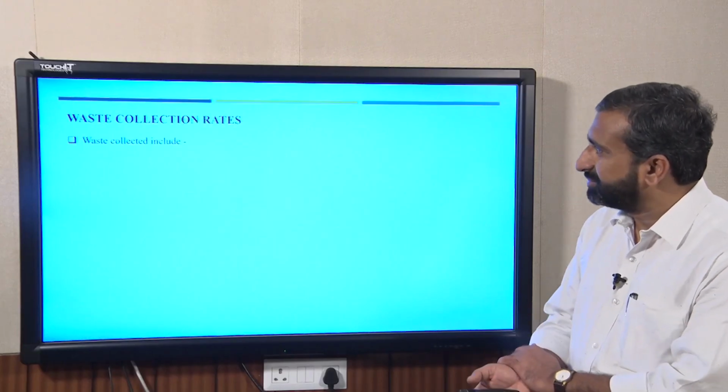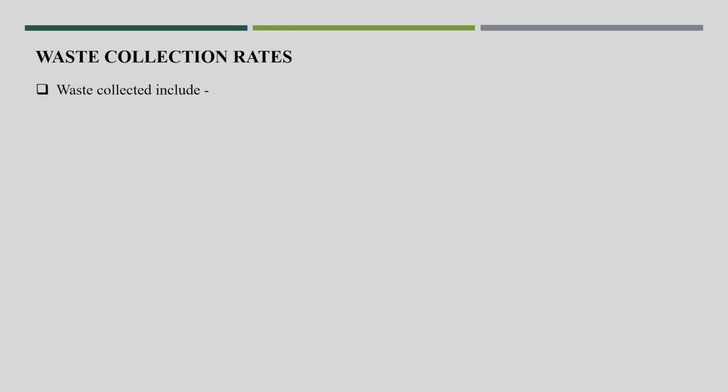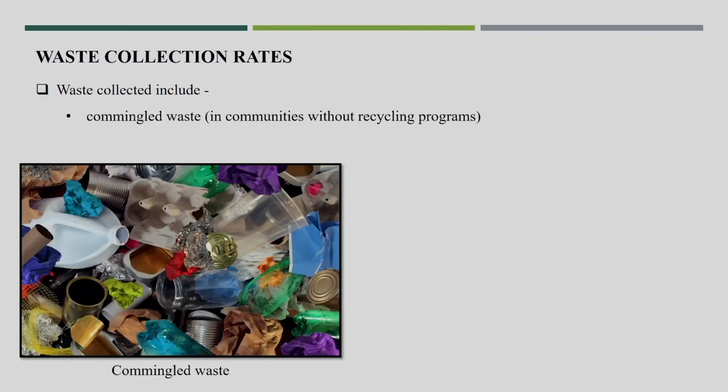So, we will start with the first, the waste collection rate. Waste collected includes the commingled waste or mixed waste. Before the Swachh Bharat mission in India, most of the cities had this kind of collection system. Entire waste is mixed together, whether it is dry, wet, metals, glass, paper, plastic, and even household hazardous waste is included in the same waste. That collection we normally call a commingled waste collection system, in a community without a recycling program.